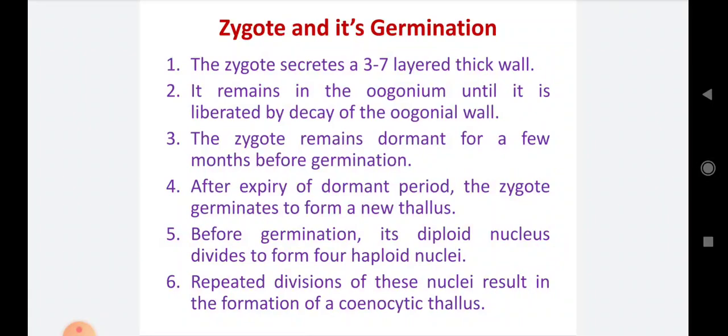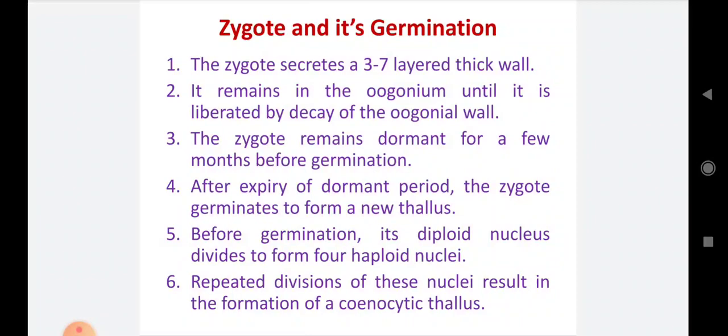Number 5, before germination, its diploid nucleus divides to form 4 haploid nuclei. When the haploid male nucleus present in the sperm and the haploid female nucleus present in the egg fuse, the diploid zygotic condition is formed. At the time of germination, that diploid zygote goes through the reduction division, meiosis, and is converted into haploid conditions. In this way, 4 haploid nuclei are developed inside the zygote after meiosis.